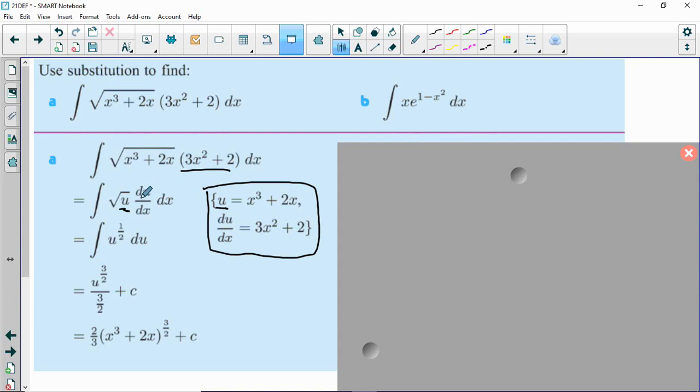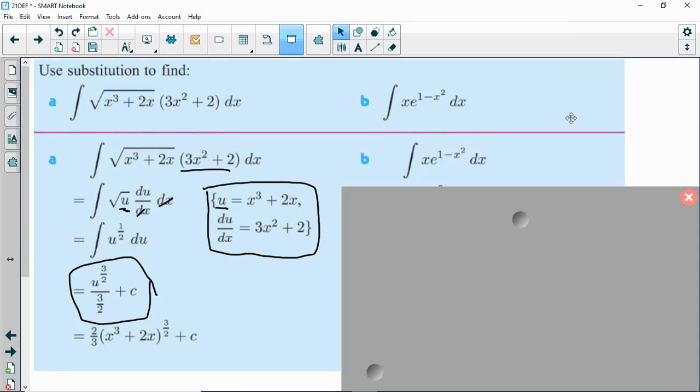Now remember that something like du dx, it's not really a fraction, but it can kind of behave like one, so we're just going to cancel the dx's. And now we've got this simple integral, u to the 1/2 du. We use the power rule, we get this answer, and then as a final step, we substitute back into x's.